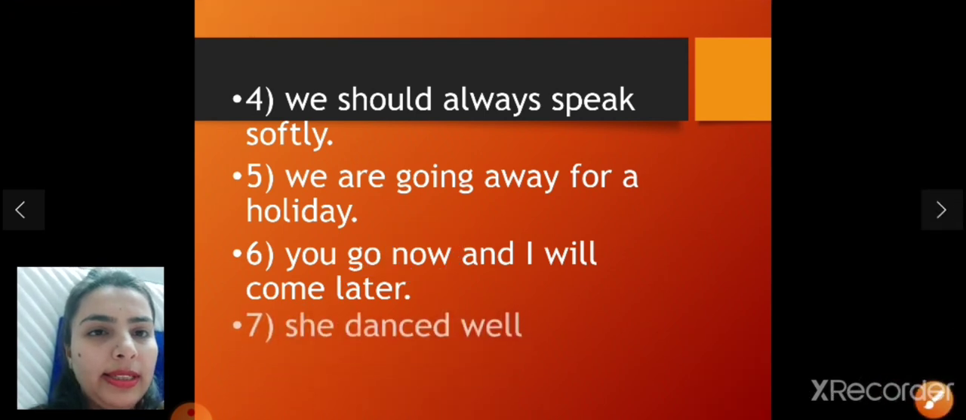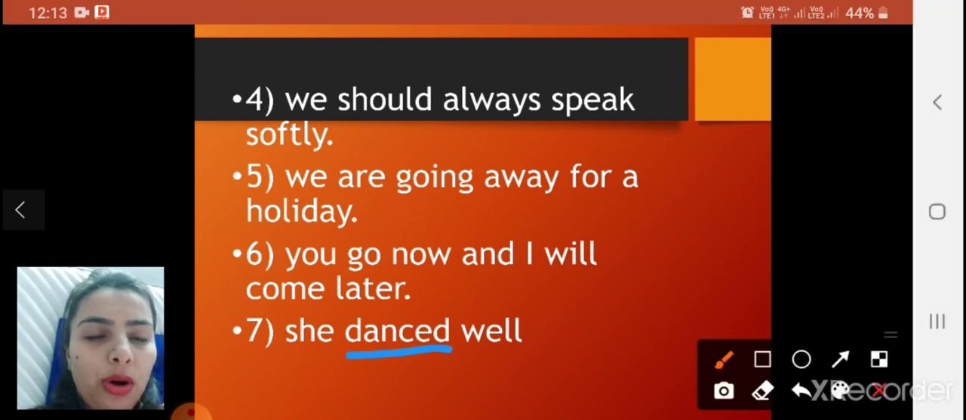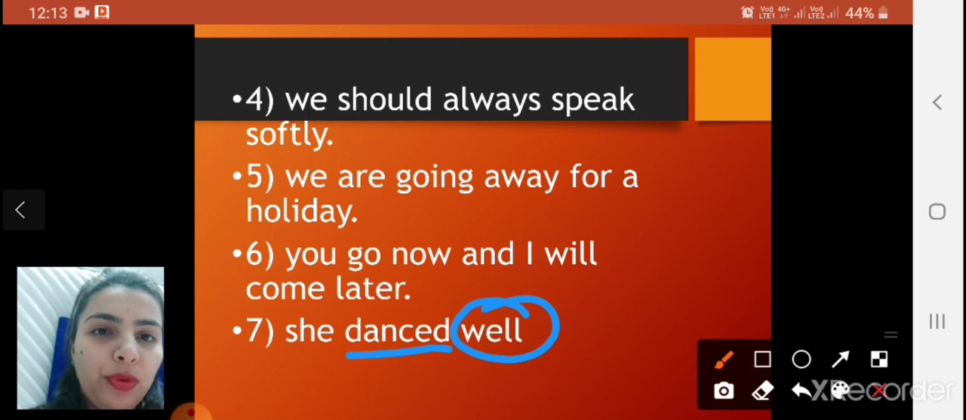Now see the next. She danced well. Here danced is our verb and well shows the action of the verb, that is, well is our adverb.